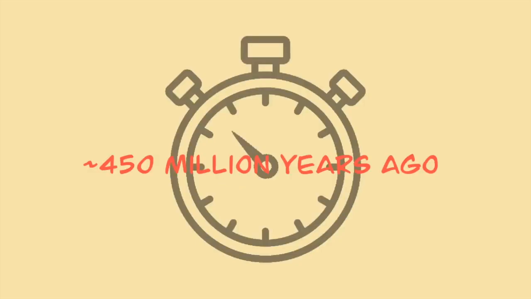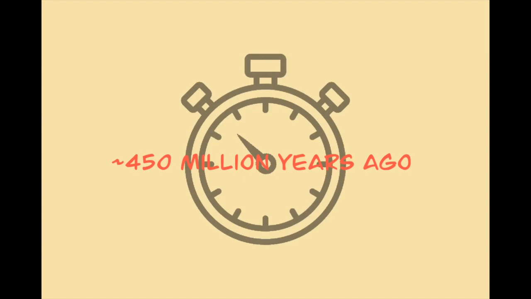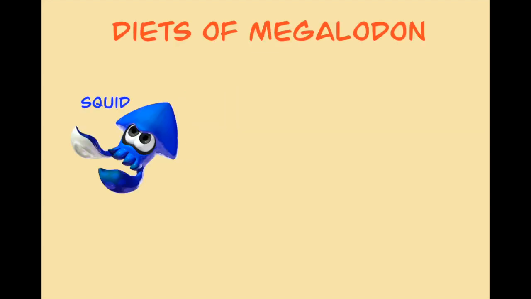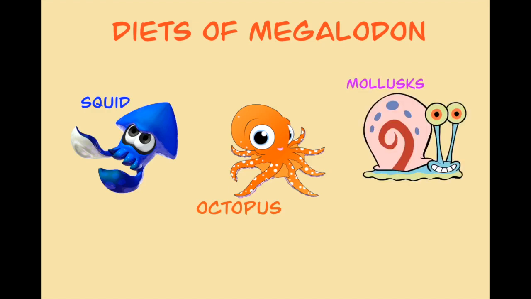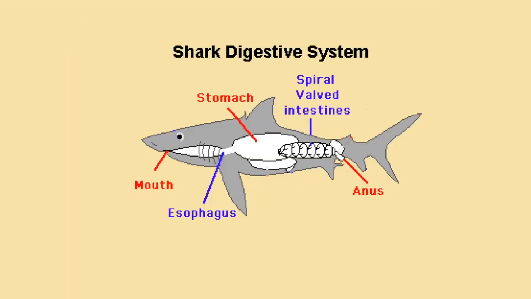Let's head back way further in time. How about the time before dinosaurs? The time before life on land was life underwater. That dates back to approximately 450 million years ago. Megalodon is always one of the ocean's biggest fascinations. However, the time of its existence suggests that its diet was squids, octopus, mollusks, and other vertebrates that existed. Being a huge carnivore that roamed the water, it had a similar gastrointestinal system to the modern-day sharks.